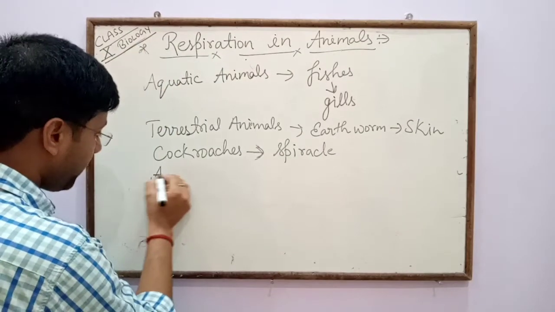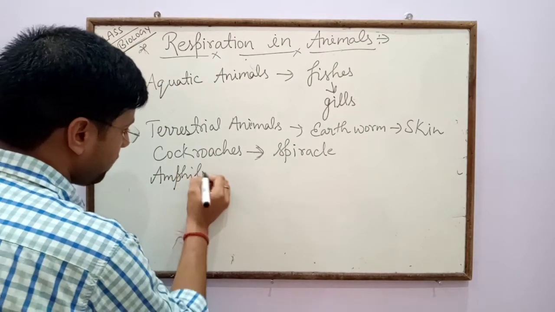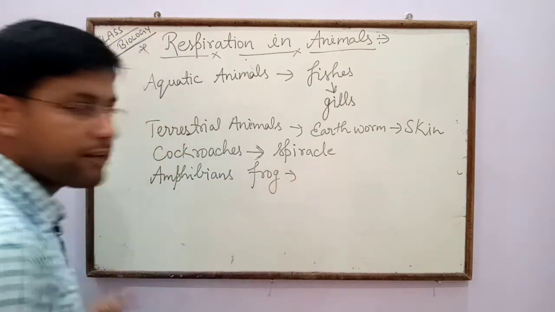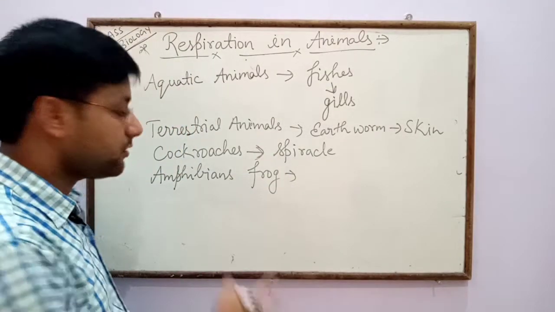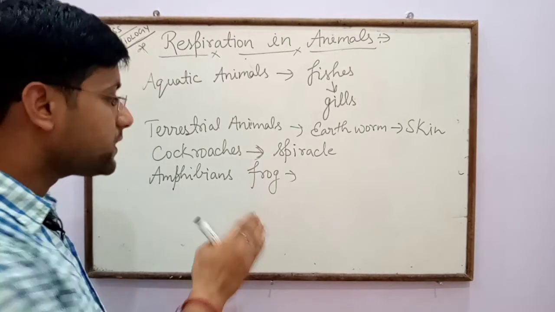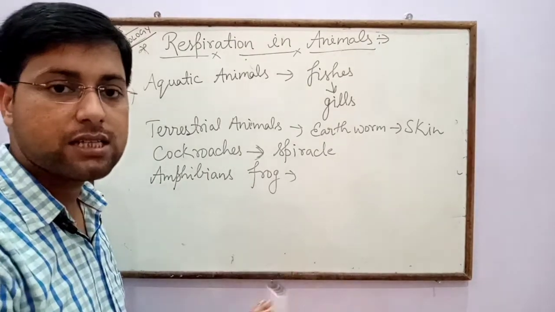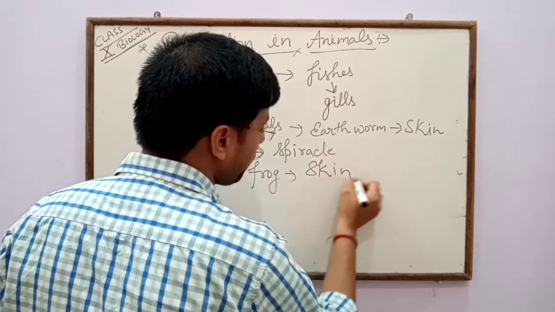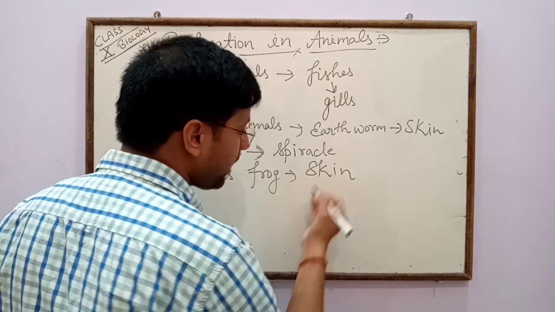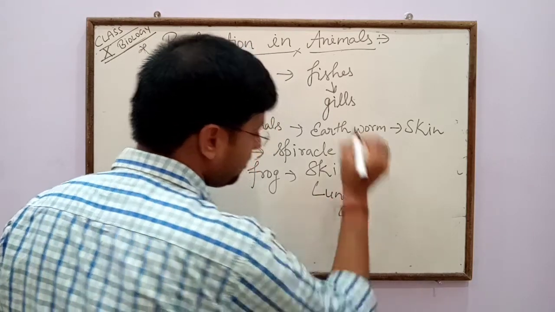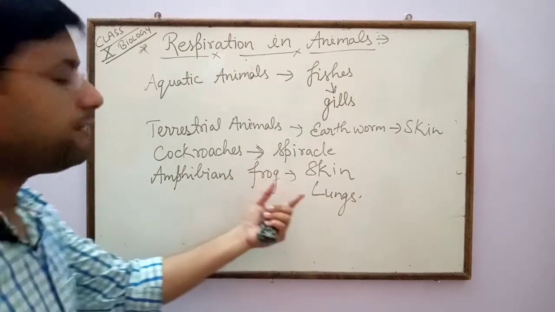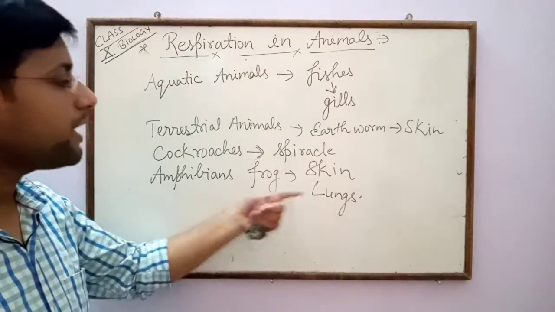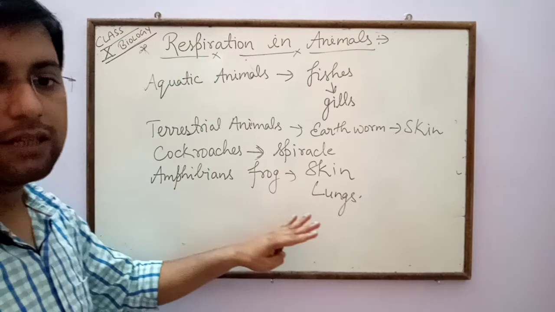And in case of amphibians like frog, why are they called amphibians? Because they can exist in water as well as on land. So in water the frogs respire through skin, while on land they respire through lungs. So both types of activity occur in amphibians like frog. Inside water they respire through skin, as well as on land they respire through lungs.